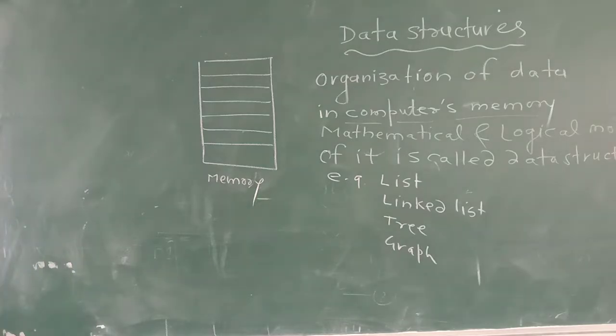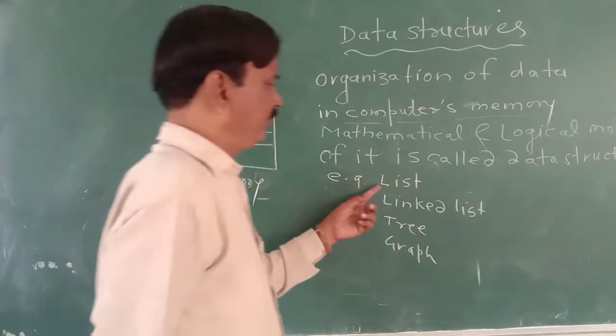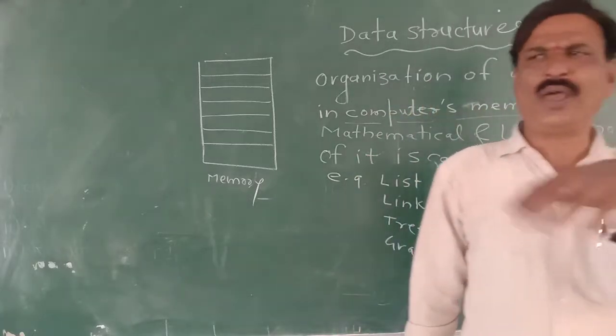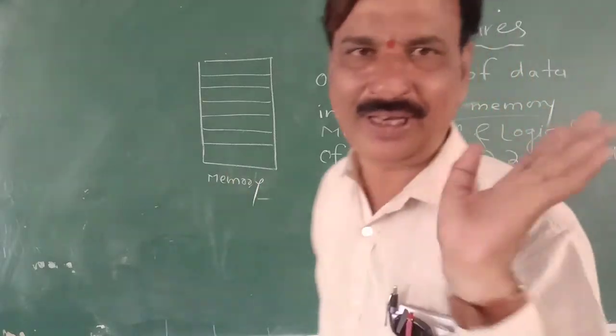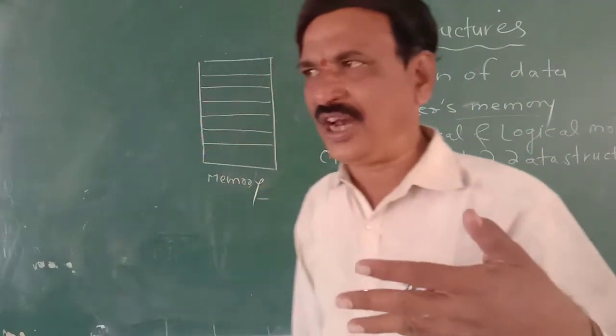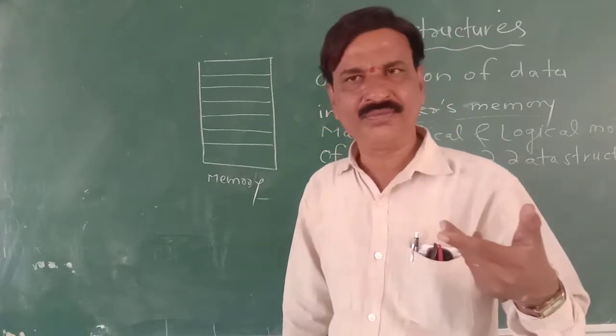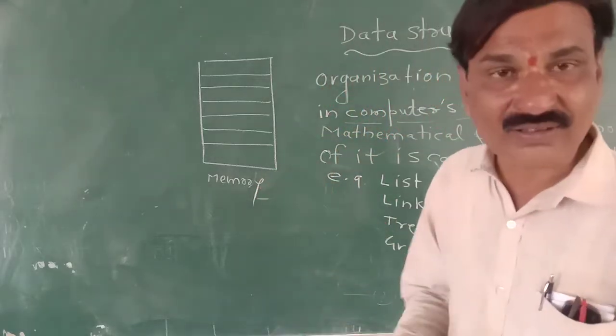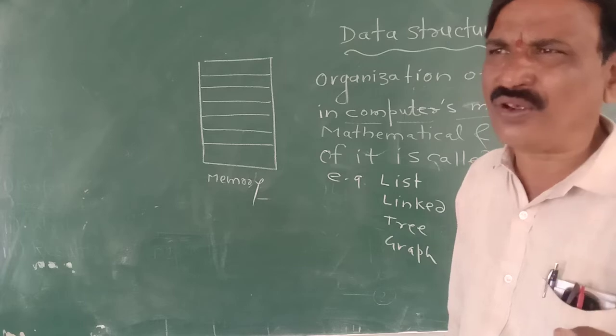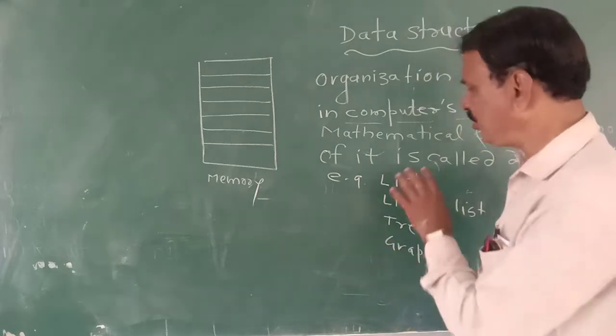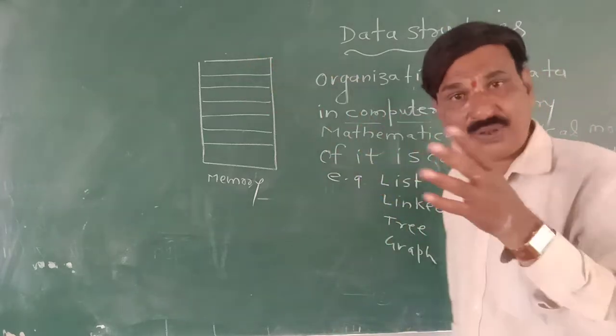Now, whatever the list we have prepared on plain paper, same list we are going to prepare in computer's memory. List item 3, tomato, potato, milk. There was the index set. So how we have organized on plain paper, now same list we have to organize in computer's memory.